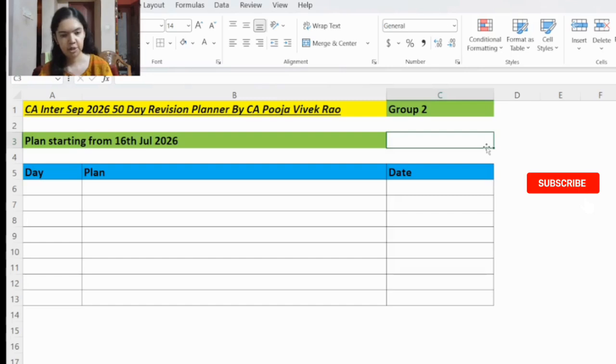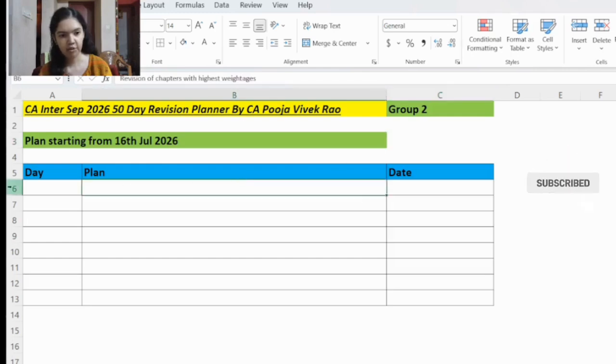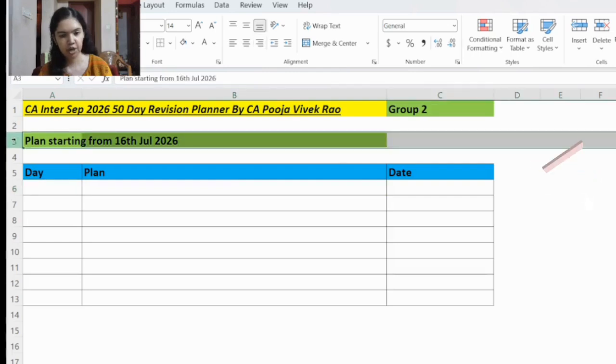So this is the summary of the study plan that we'll be discussing today. You can get a notebook and note it down. So this is for CA Inter September 26 and this is for Group 2 and it's a 50-day revision plan. Suppose your attempt is next year, suppose in January 27, May 27 or later, and if you come across this video at that time, and if 50 days are left for your exam, you can still follow this study plan because along with the date and plan, you can see I have given the day number also. So the plan starting date is 16 July.